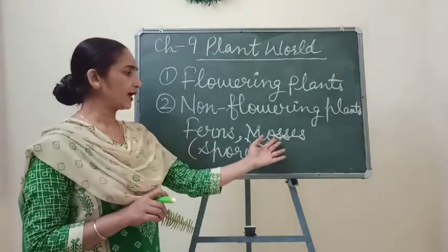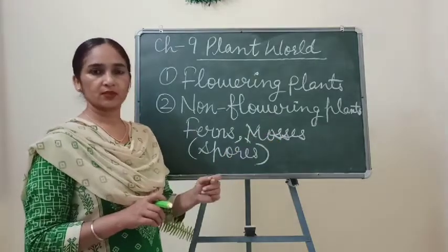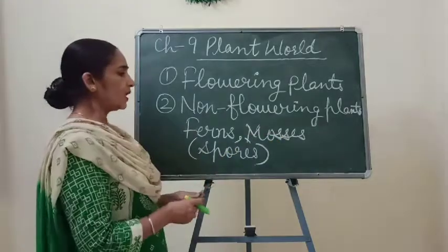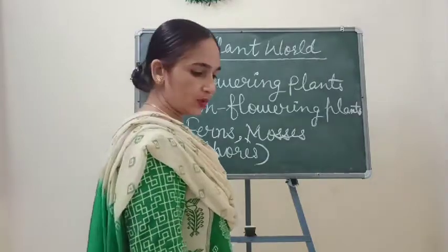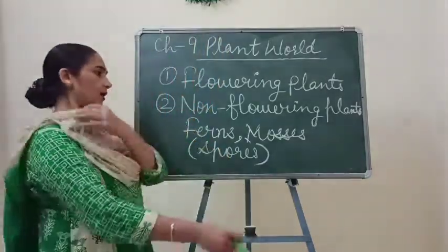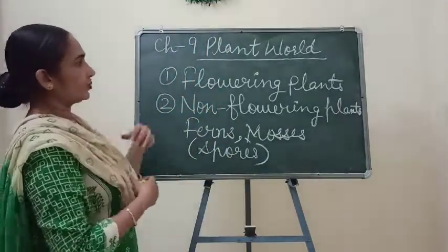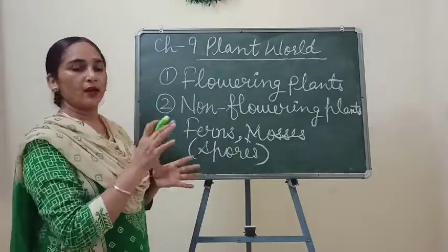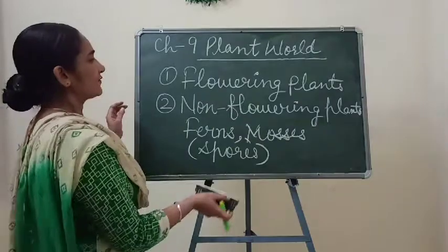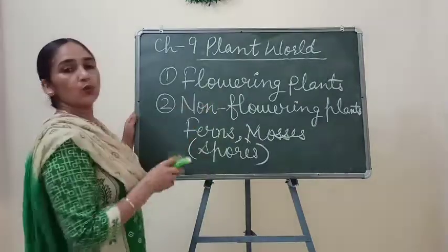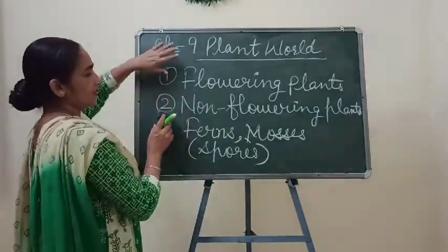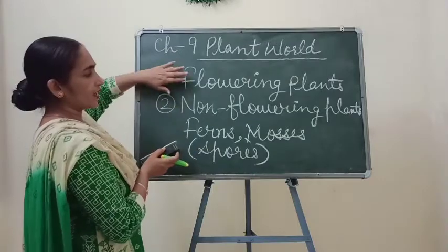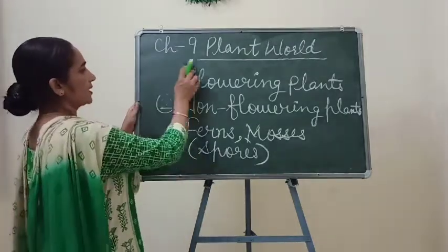With its help we can see mosses. So children, about this I have explained to you. This is one category through which we can classify the plants into two general categories, flowering and non-flowering plants.